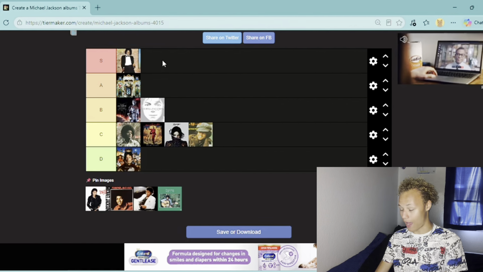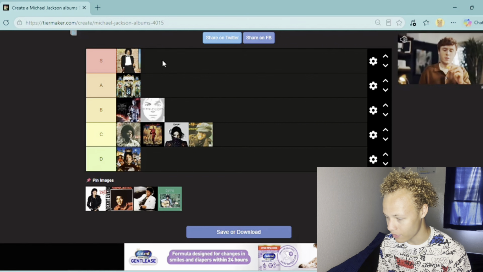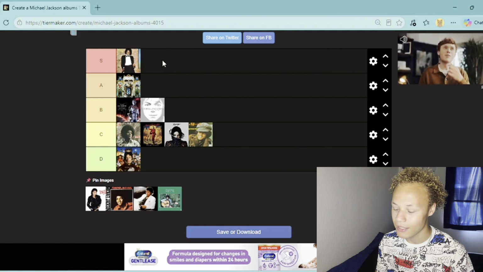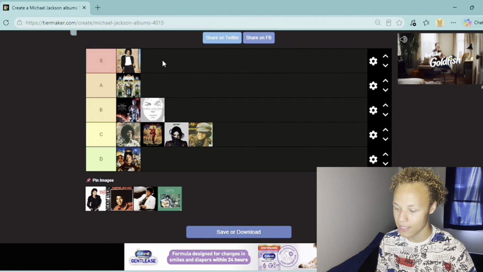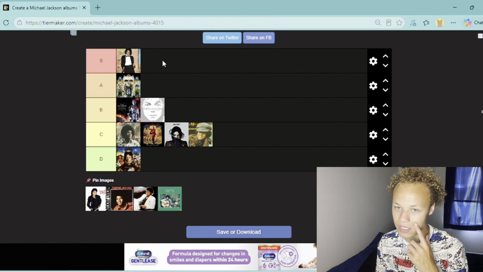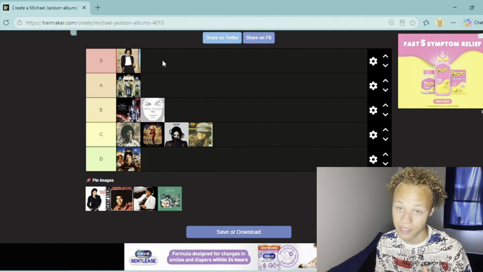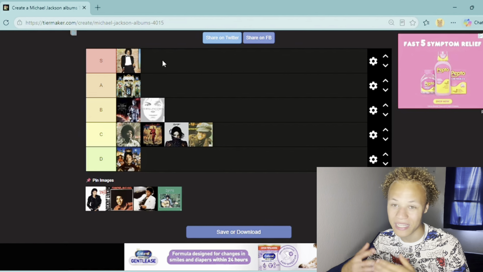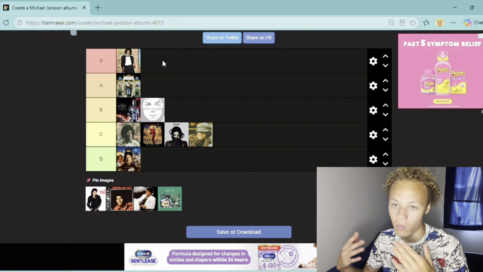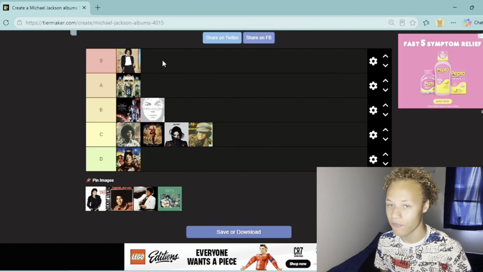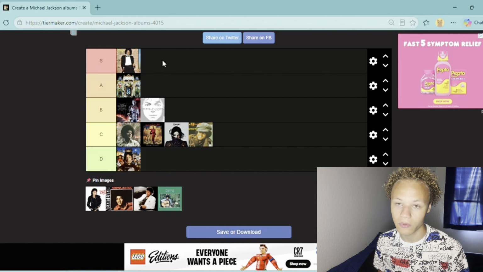And I feel like this is the only album, in my opinion, where Michael actually sounded really happy, to a certain extent, like he was actually happy recording every single song on this album. You could tell he was having a wonderful time recording all the songs, like Don't Stop 'til You Get Enough. I can literally see his face. If you watched the Michael film, you probably would have seen the scene with him recording Don't Stop 'til You Get Enough. That scene is just miraculous.